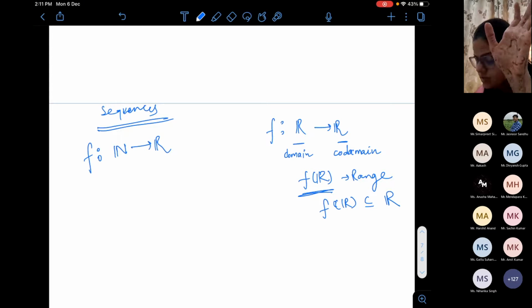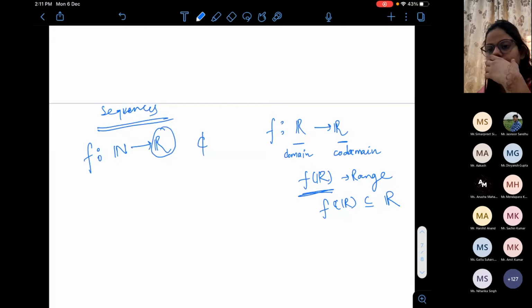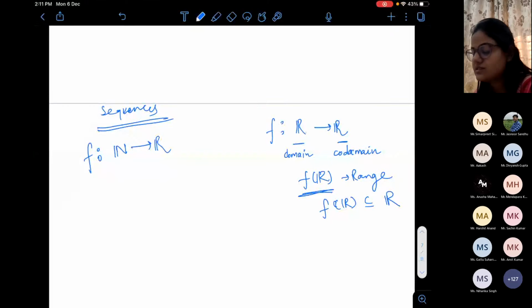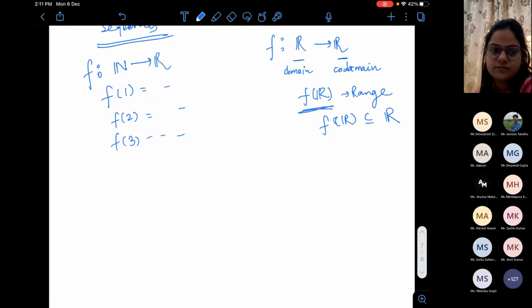There can be complex sequences as well, where you get complex numbers. But right now in this course, we are restricted to sequences of real numbers. So we have taken the codomain as the real line. Otherwise, it can be complex as well.